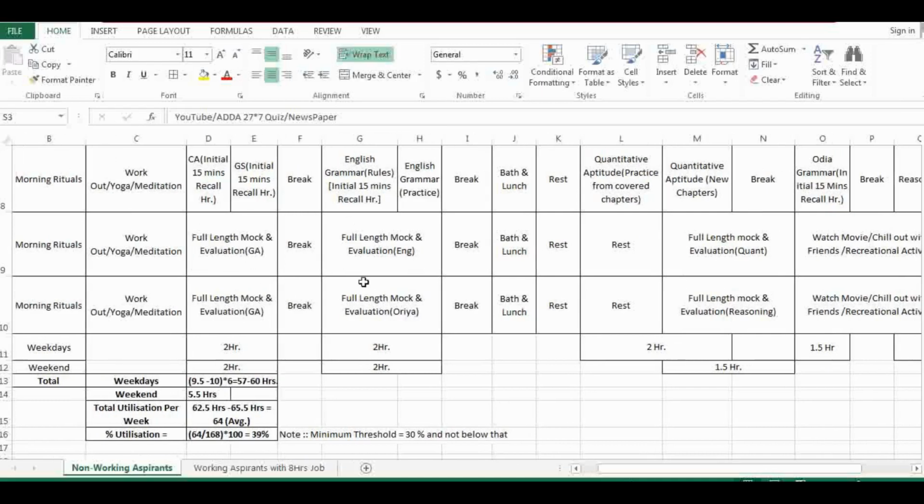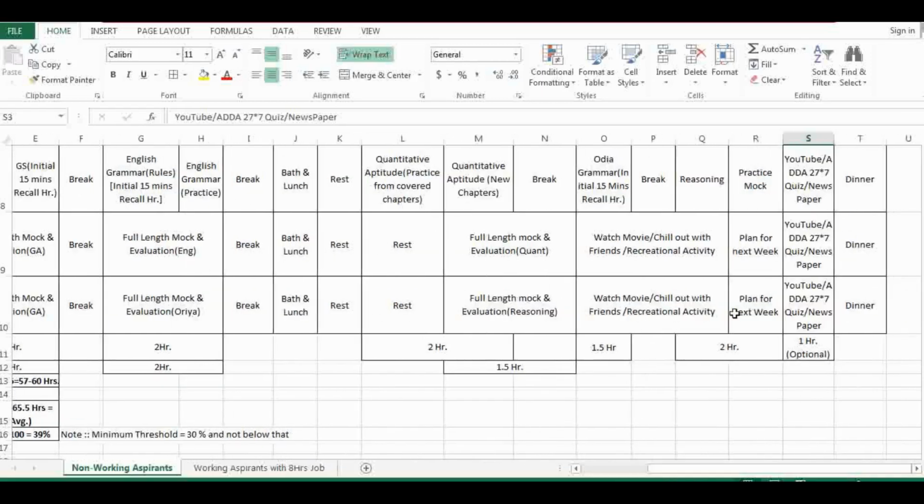Then you give a mock for English, then quantitative aptitude, then you watch a movie or chill out, because you have utilized the entire week. You are continuously busy, so you keep 2 to 3 hours for your entertainment. Then you should plan for the next week, like which part of the subject I need to cover, or what chapters I need to cover next week.